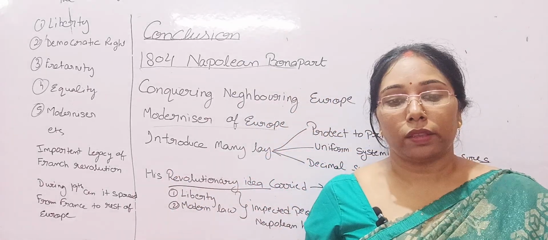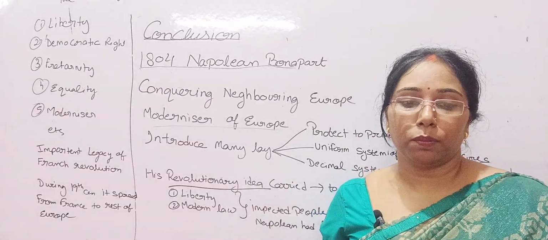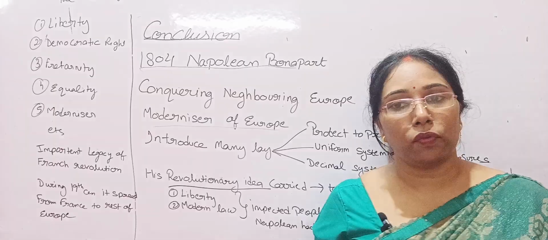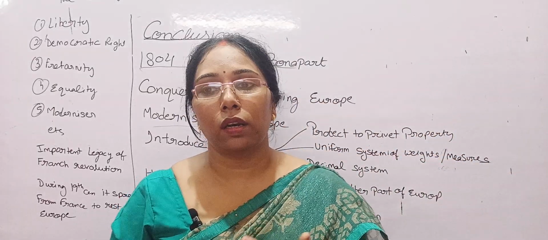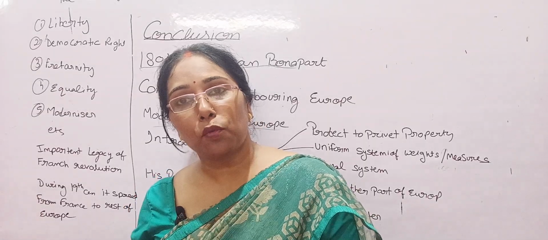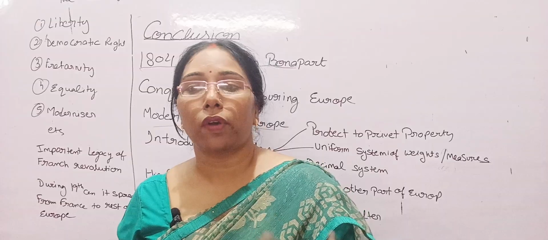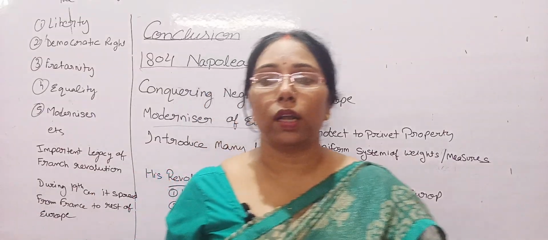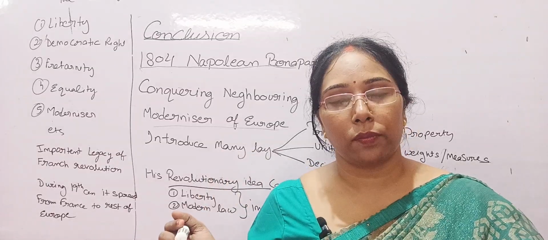Colonial people invoked the idea of freedom. And in India, Tipu Sultan and Raja Ram Mohan Roy were two examples of individuals who responded to the ideas coming from revolutionary France.